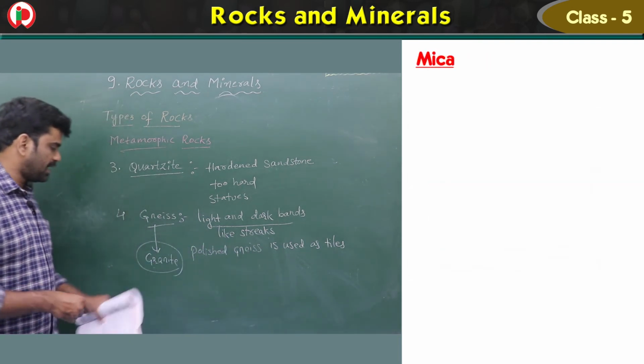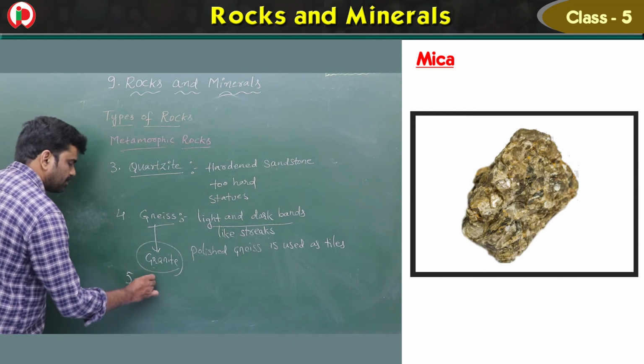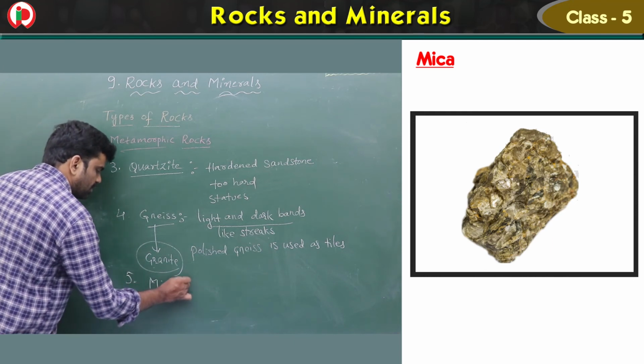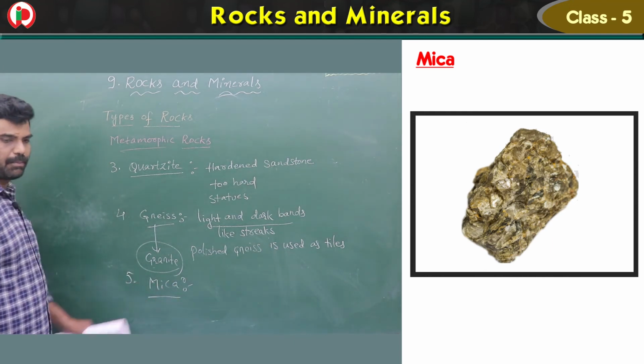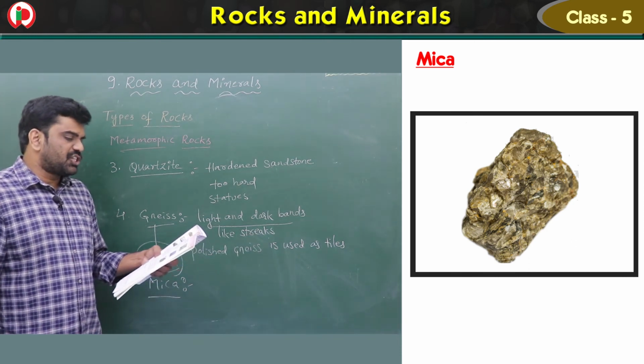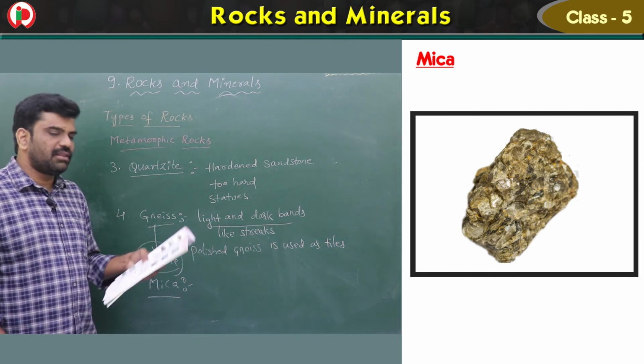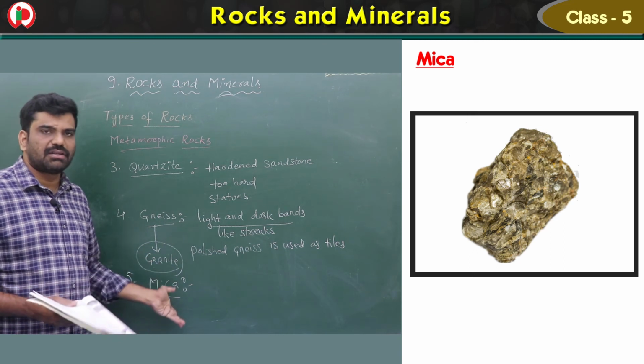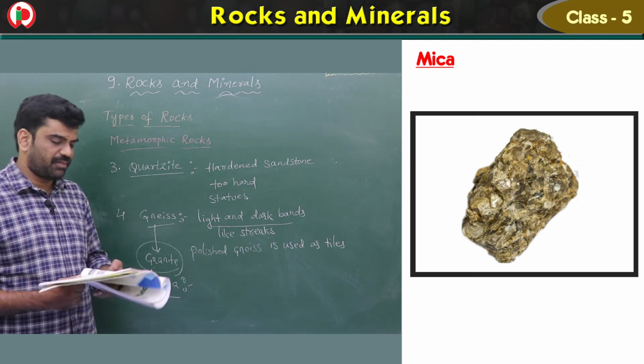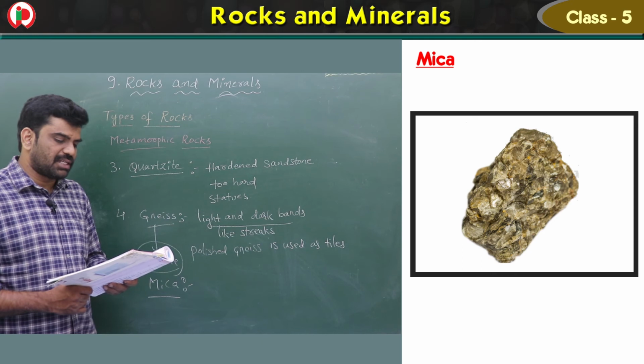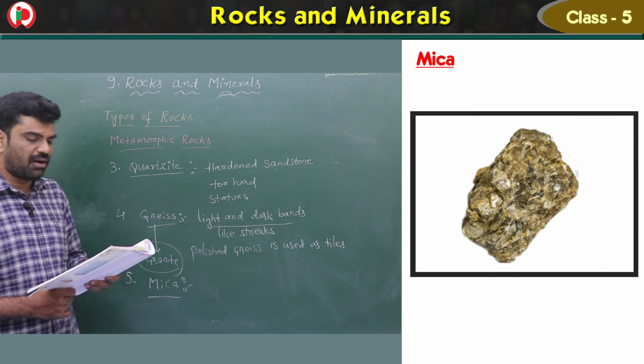Next one is mica. The fifth one is mica. You have heard this word, children, mica. It is a shiny transparent material found in thin layers. It is used in many appliances where heat and current are involved.